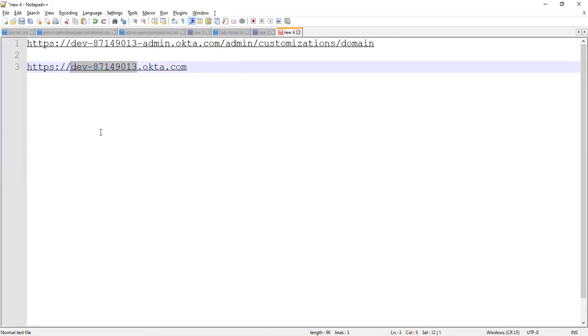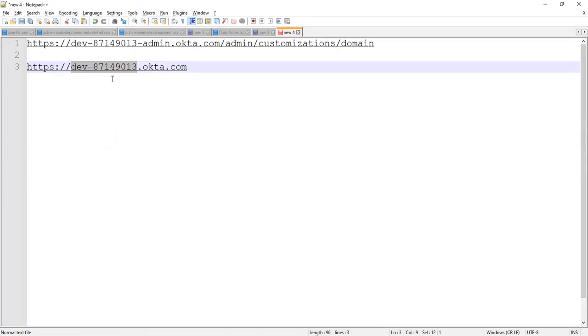Let's say, for example, tomorrow you raise a query to the Okta vendor, you have raised a query and you want to do some activity in your Okta console. How will they identify your specific instance? With the help of this domain name. dev8714913 is my domain name as of now. I have created an individual instance.